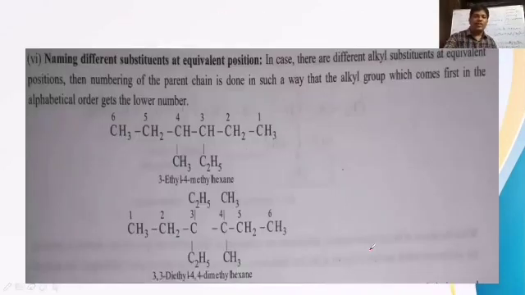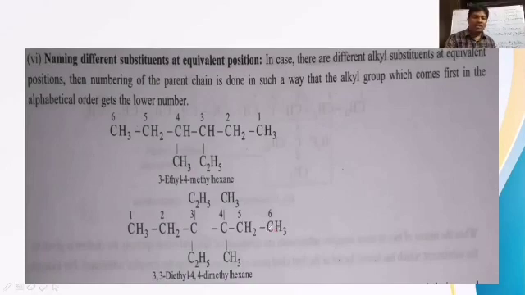Now, naming different substituents at equivalent positions. Here the longest chain contains 6 carbons. The third carbon has ethyl, and the fourth carbon has methyl. If you number from right side to left side, at the 3 position we get ethyl and at the fourth position we get methyl. The locants are 3, 4. If you take numbering from left side to right side for the same structure, 1, 2, 3, 4, 5, 6 we get.